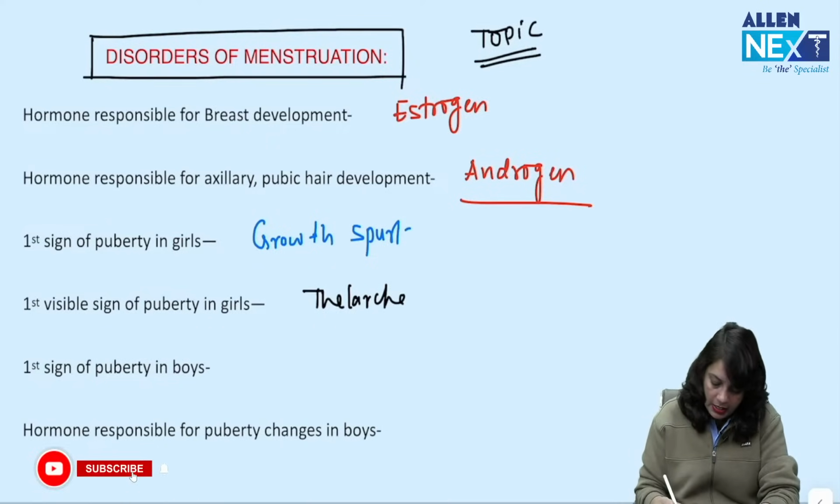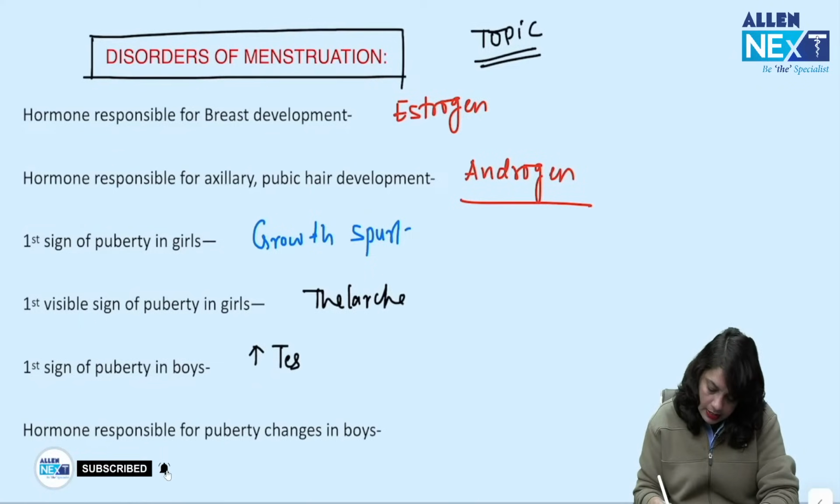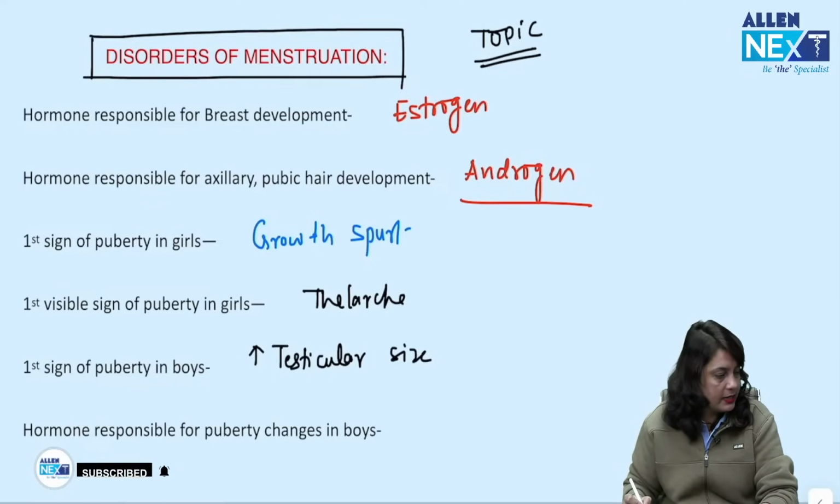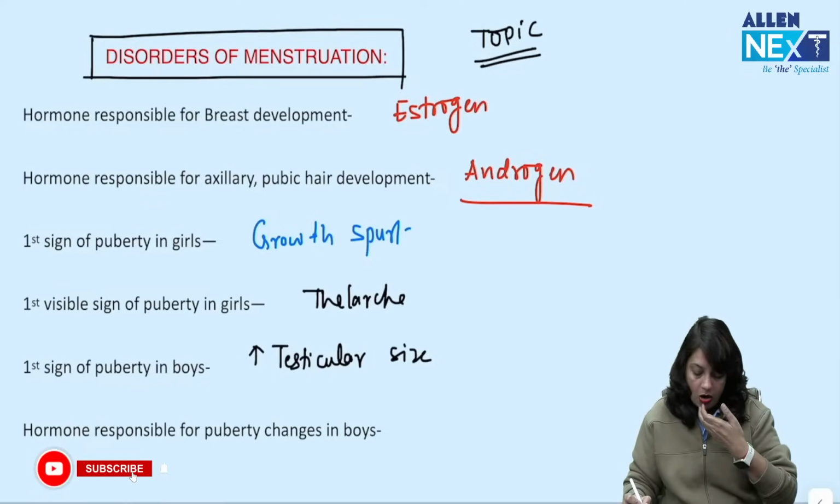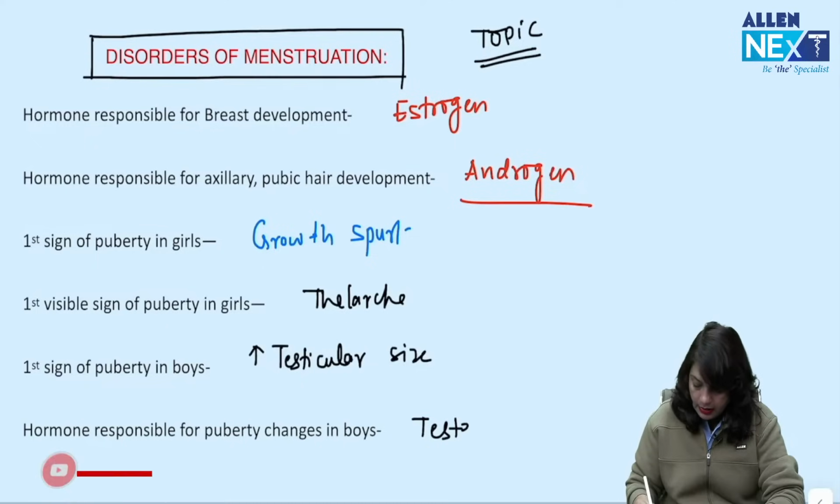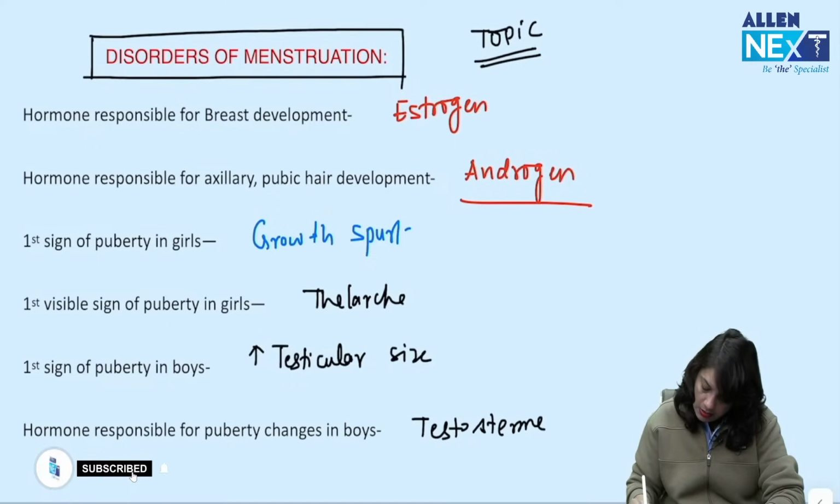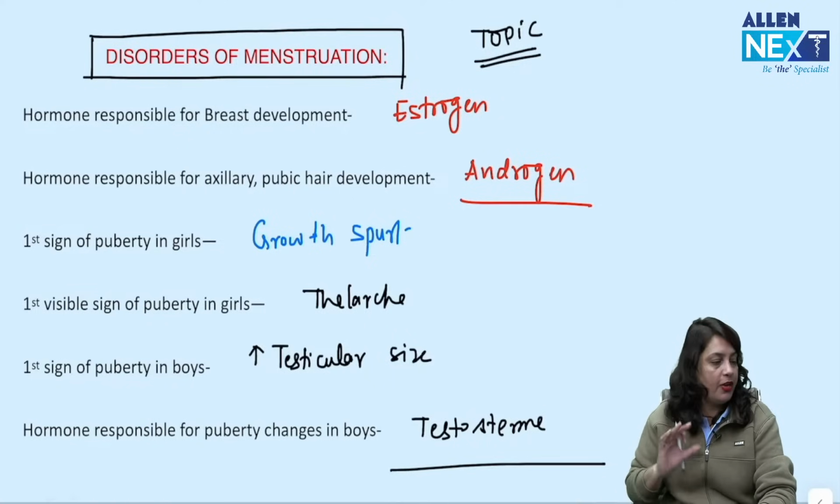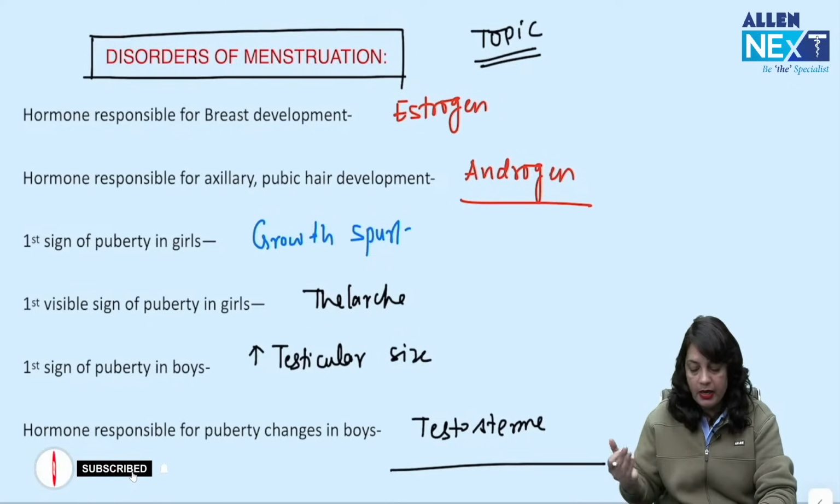The first sign of puberty in boys is an increase in testicular size. The hormone responsible for puberty changes in boys is testosterone. So, I hope these questions are very clear to you, because many times the questions are asked on these points.